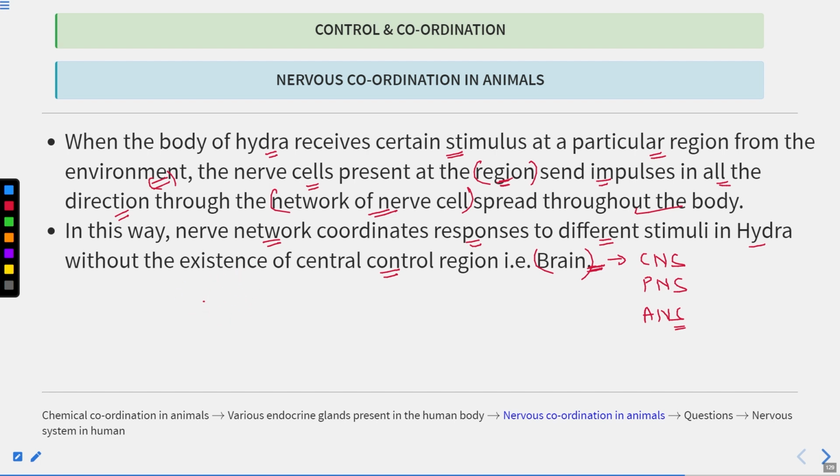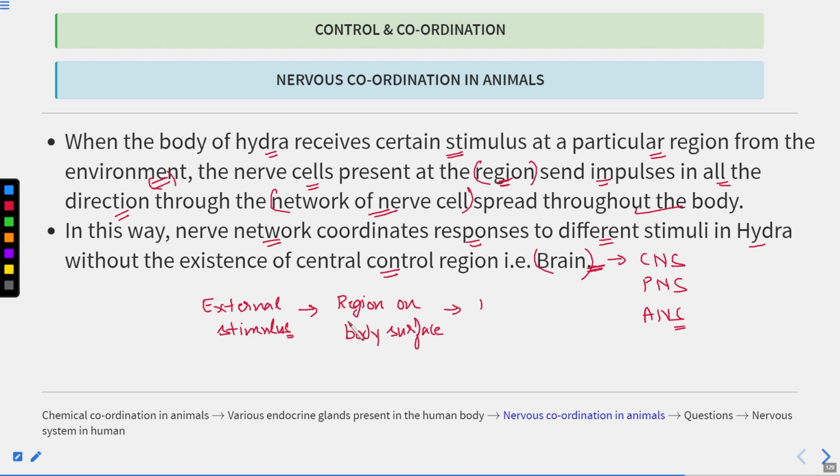So what is happening here? External stimulus. Okay, first step is the gathering of the information from the external environment. So external stimulus is sensed by a certain region present on the body surface. Then this external stimulus, then what happens? The impulses are being generated.